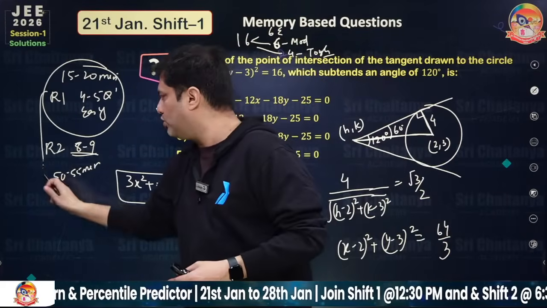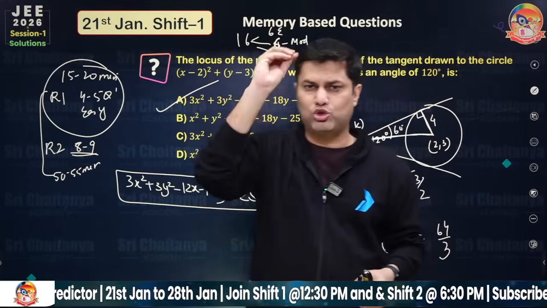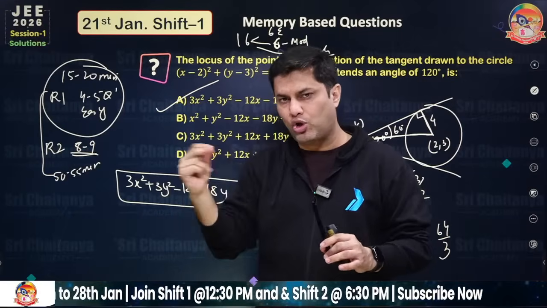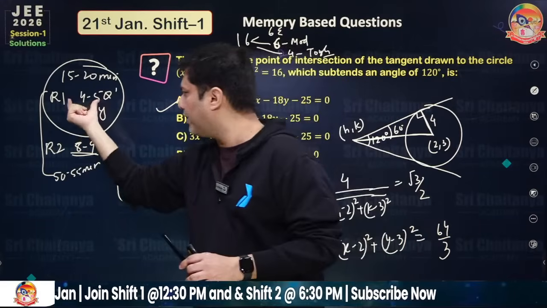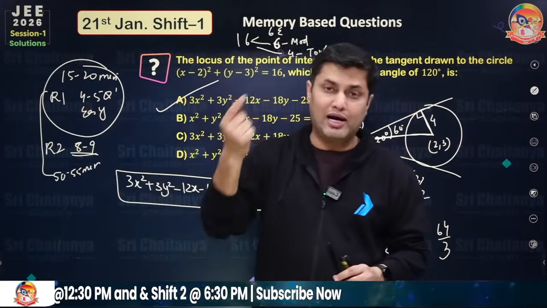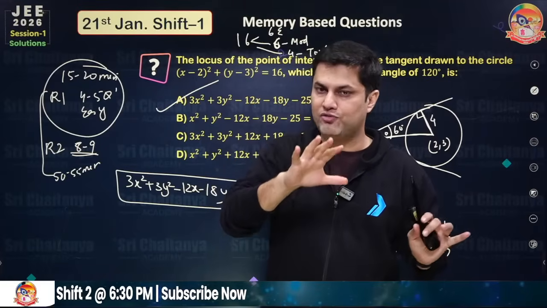So round 1 and round 2, this is how you can analyze the paper also. If you have solved round 1, like first question, then 10th question, 15th question, 18th question, all the easier ones should be solved in 2-3 minutes in one go, like 4 to 5 questions in the first 15-20 minutes. And you will get the essence of the paper also. Okay, the paper is tough, or lengthy, or very easy, formula based.